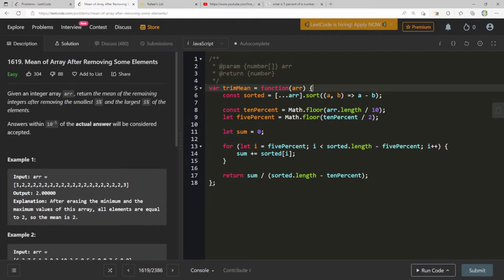Our bottleneck here is going to be O of n log n for the sorting, because we're using quicksort here. And then as far as space complexity goes, it's going to be constant. We're not really creating any extra space, right? No space needed for the input size. So I think we're good on that.